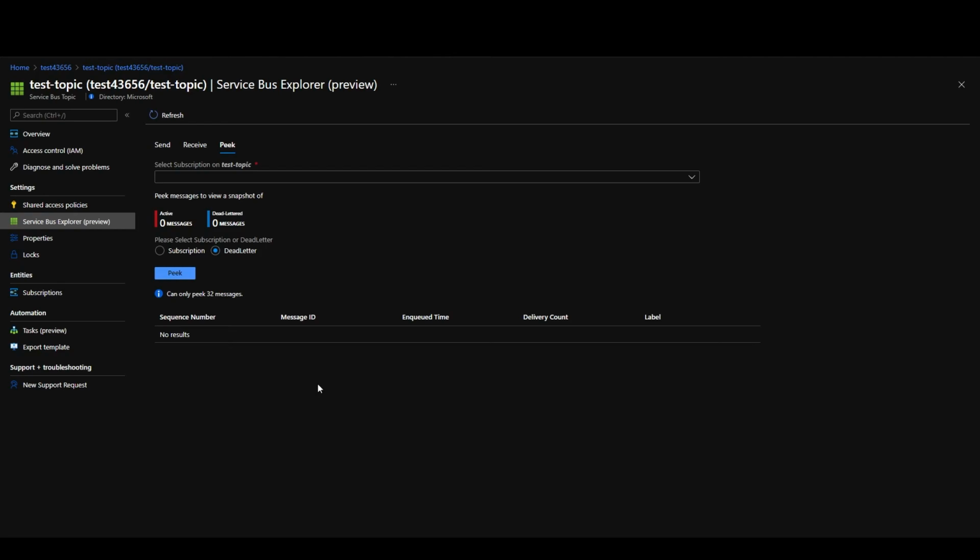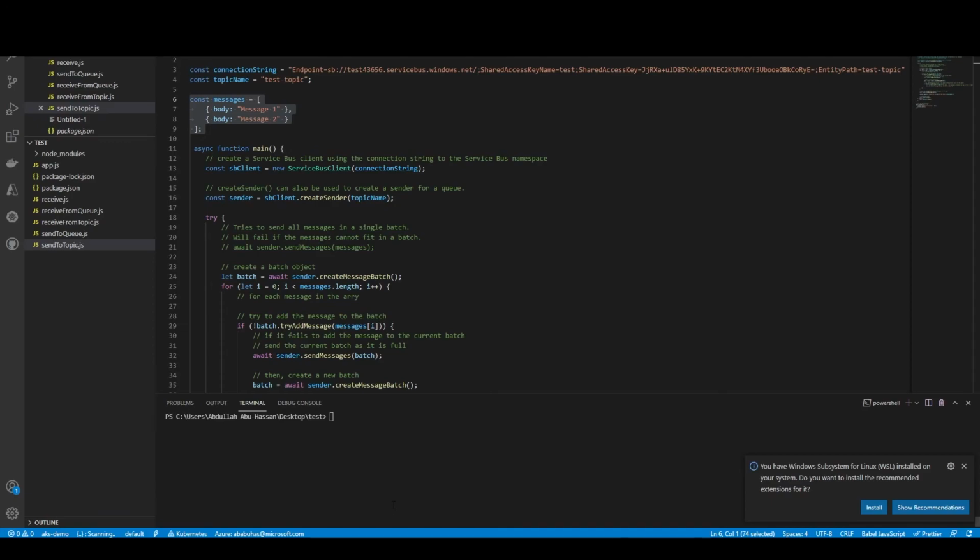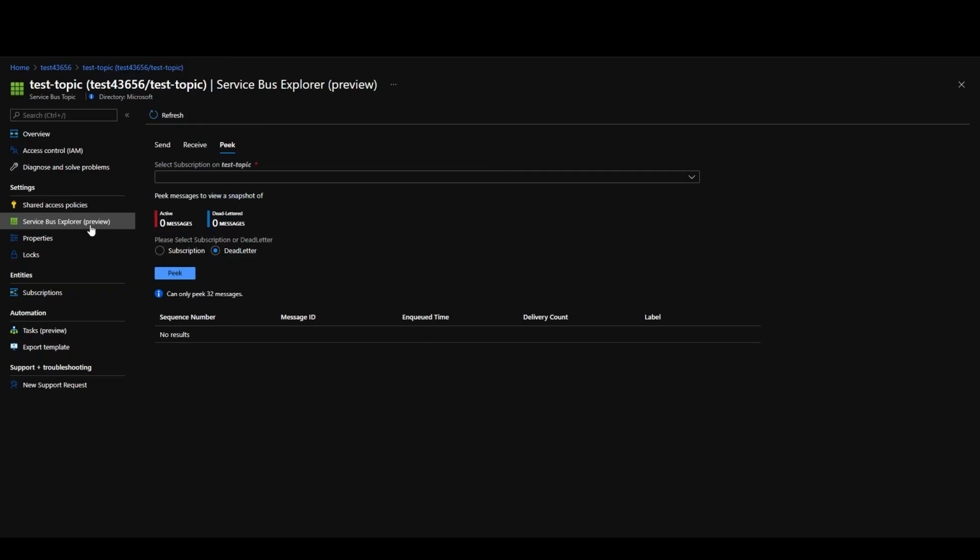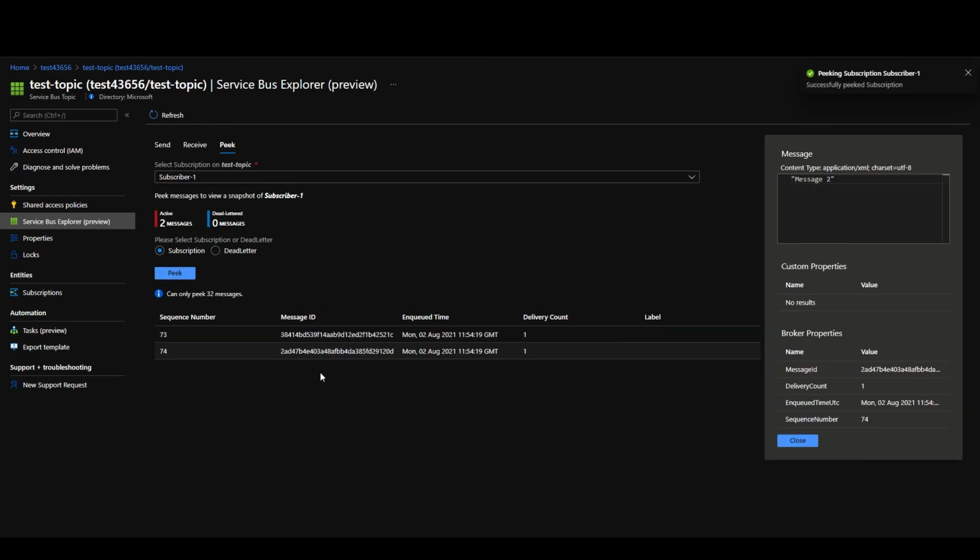So in this case, I'm going to simulate throwing some errors in processing those messages to show you how those messages are getting written to a dead lettered topic in this case. So let's go back to Visual Studio and I'm back to send to topic.js to send some messages to this topic because now I don't have any messages because I already consumed them. In this case, I'm only sending 2 messages. So if I want to demonstrate that, node send to topic.js. And if I go back to Service Bus Explorer and I do a peek once again on the subscription, I should see 2 active messages, as you can see. So I have message 1 and message 2.